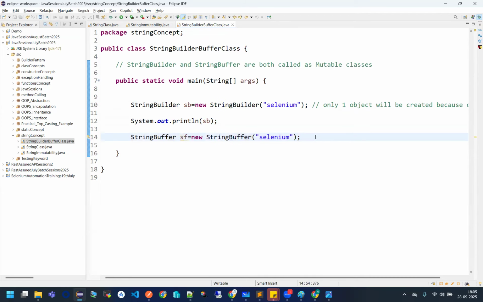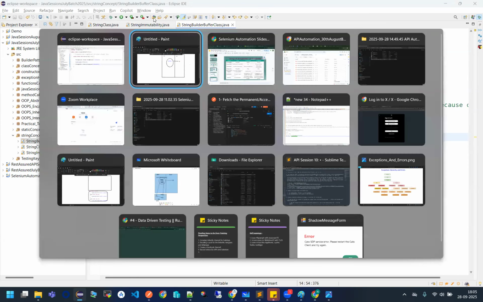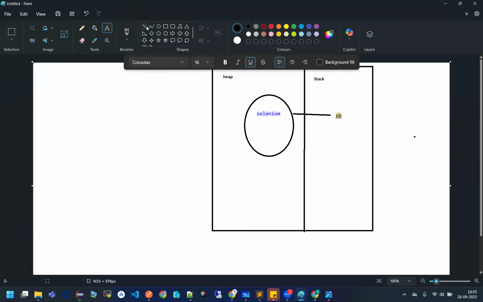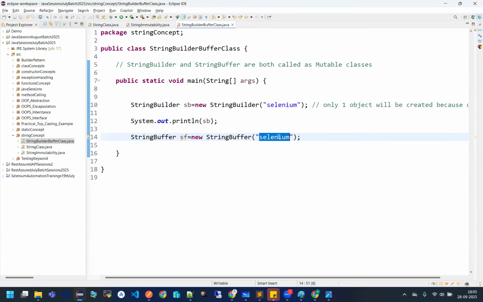Now tell me, how many objects will be created, guys, in this case? 1 or 0? Similarly, since now I am not creating any value inside the SCP, one more object will be created because of this string buffer class, right? In this way, one more object will be created again, guys. Yes, inside this, again, this Selenium will be present.